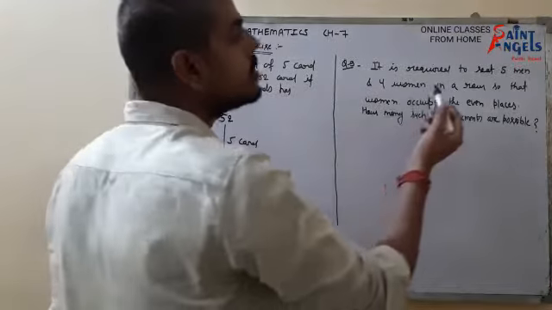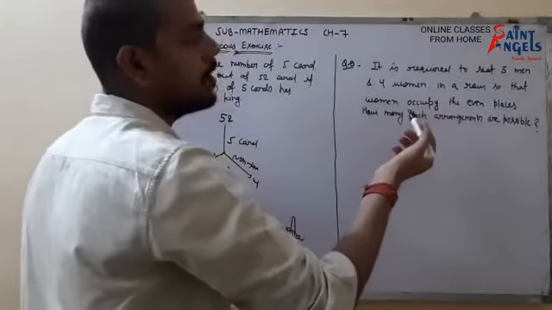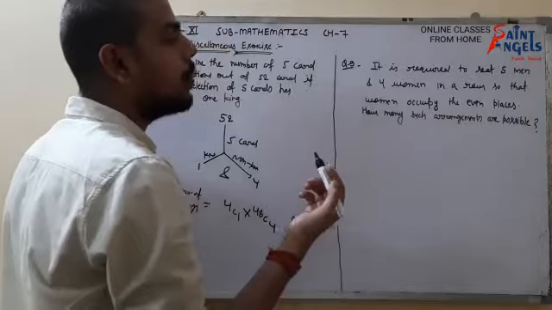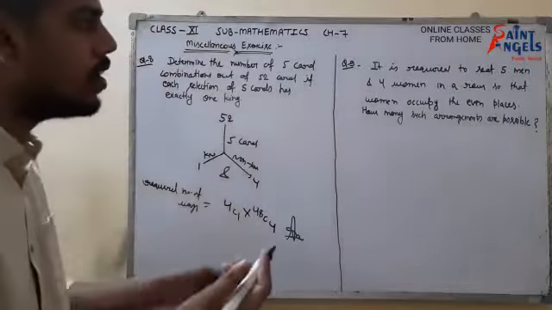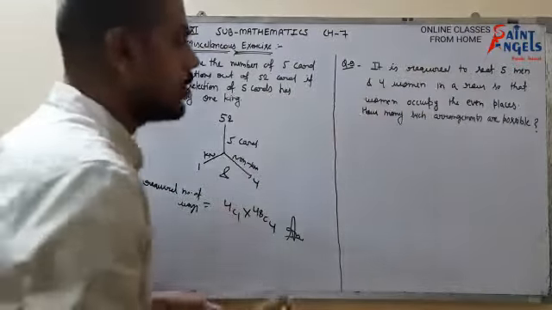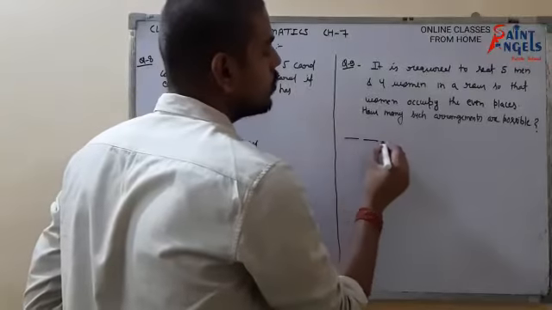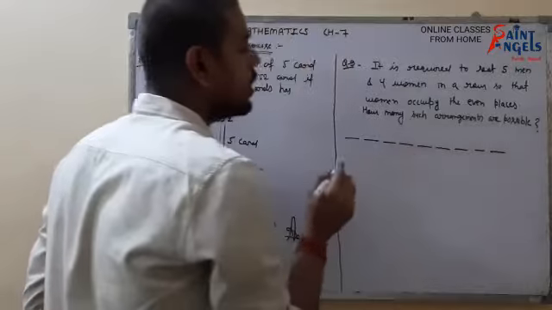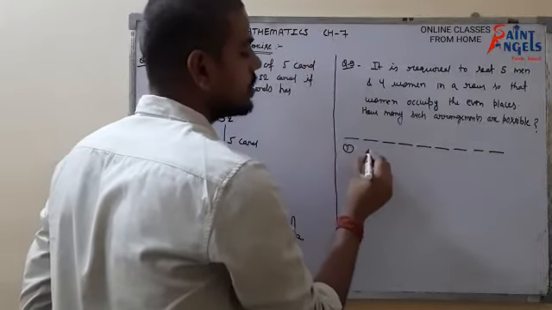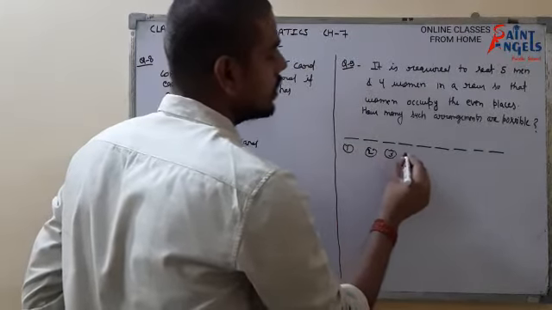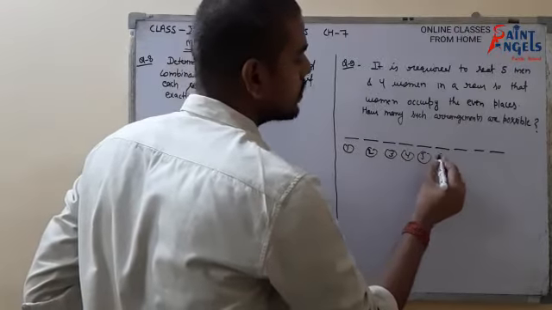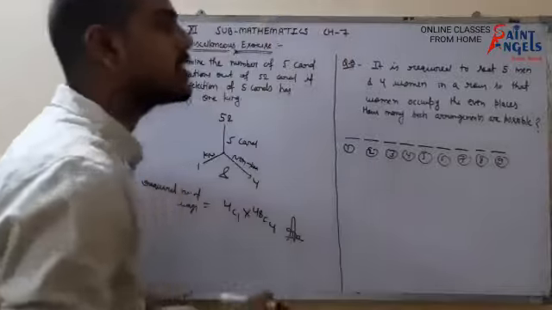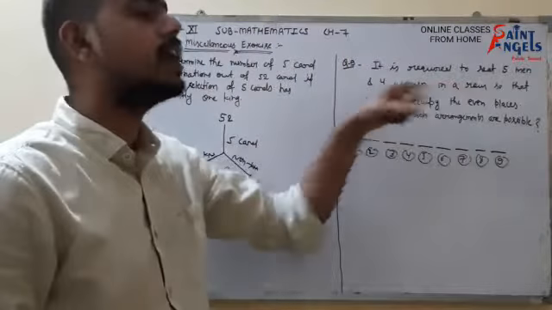Now look at question number 9. It is required to seat 5 men and 4 women in a row so that women occupy the even places. Then how many such arrangements are possible? So there are a total of 9 people, 1, 2, 3, 4, 5, 6, 7, 8, 9. This is the first seat, second, third, fourth, fifth, sixth, seventh, eighth, and ninth. Total 9 seats. But there is a condition that women occupy the even places.